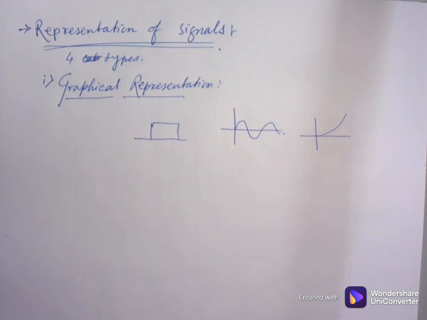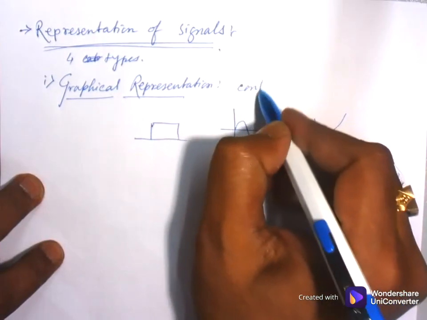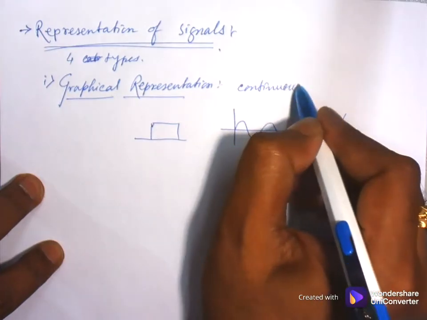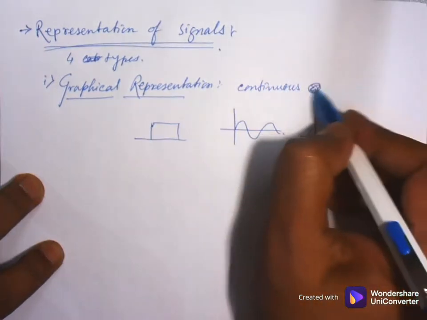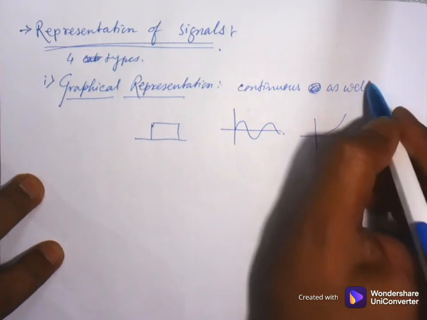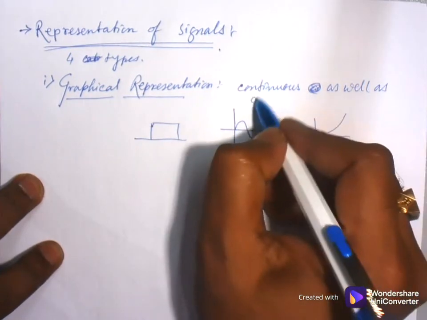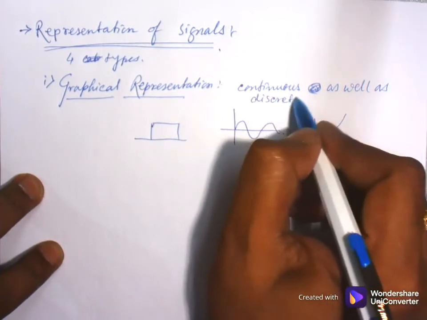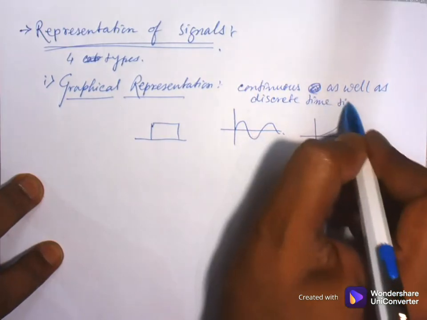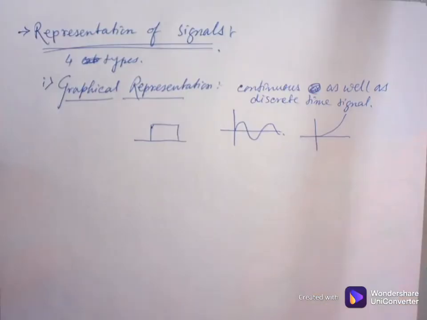Okay, and in both cases, continuous as well as discrete time signal, can be represented by graphical representation.